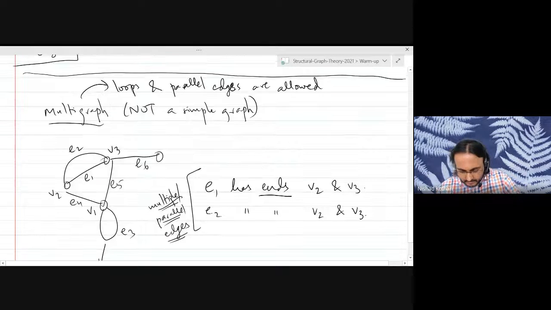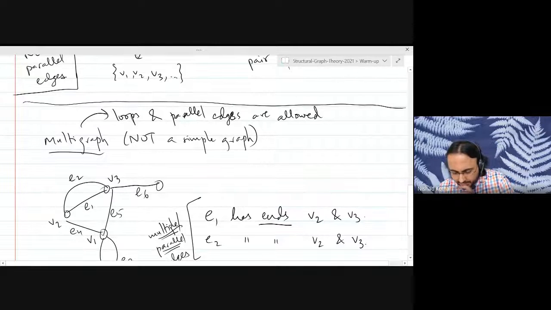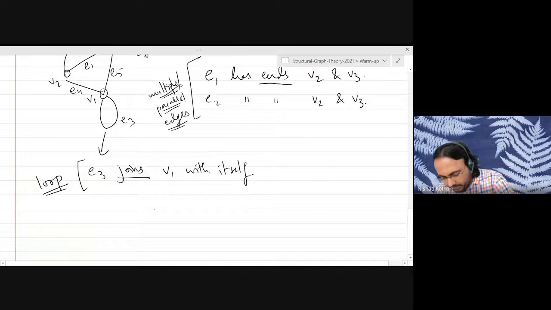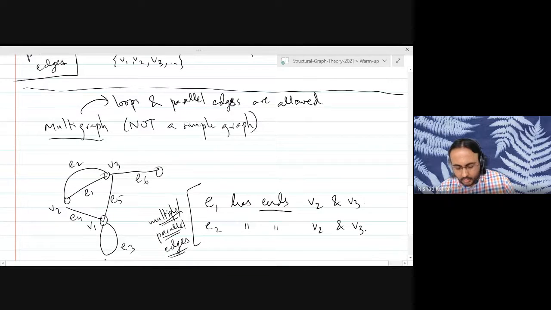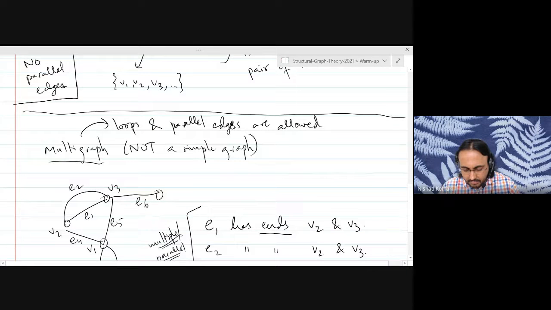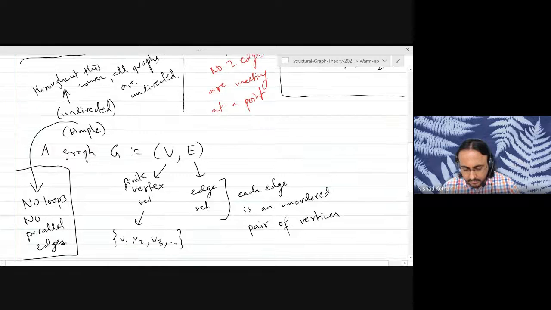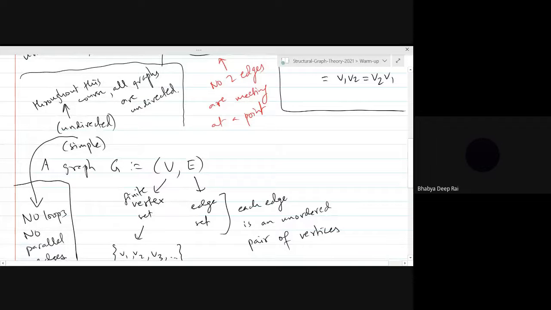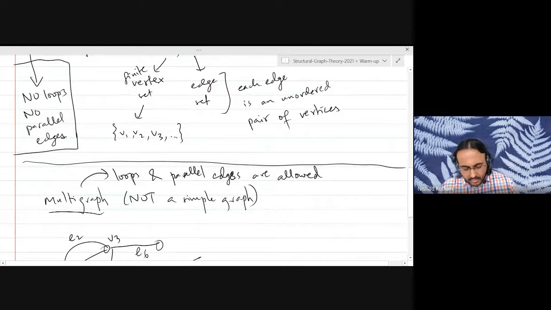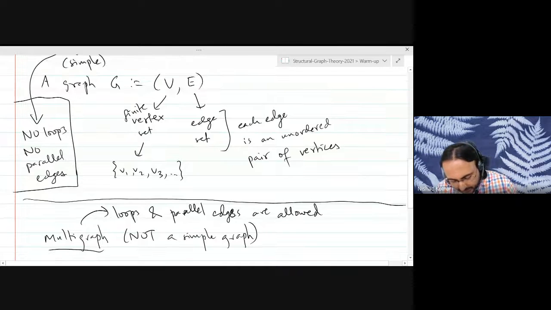All right. We are already at 12:50, so I don't want to take up more time right now. I would rather just wait here for 10 minutes for any questions or concerns that you all may have. Any questions or concerns regarding what we have defined so far? We've defined a simple graph, and if the vertex set is finite, then obviously the edge set is also finite. That goes without saying, at least if the graph is simple.